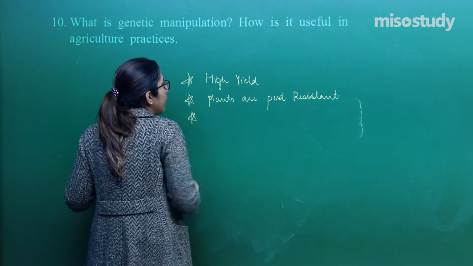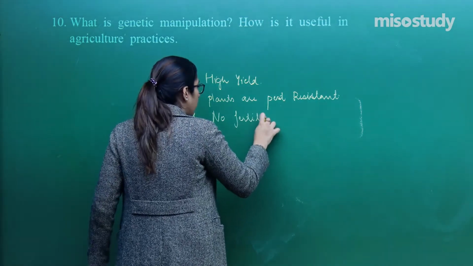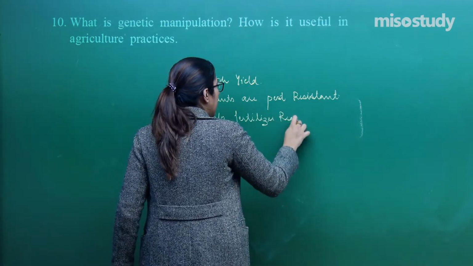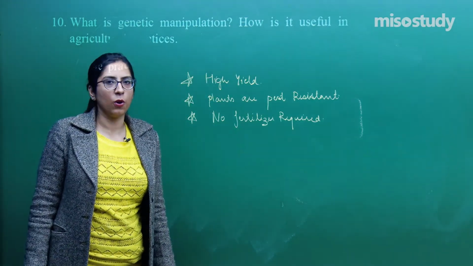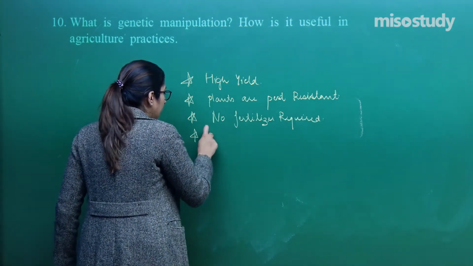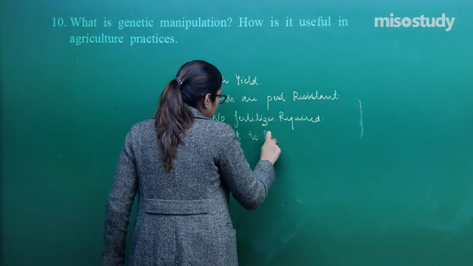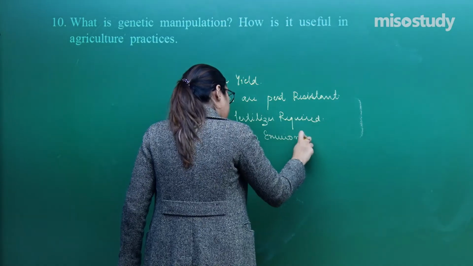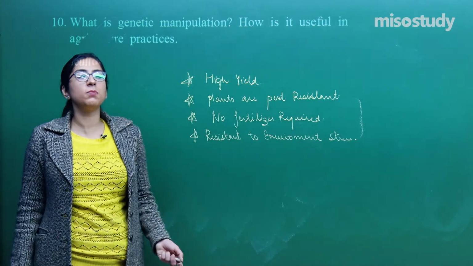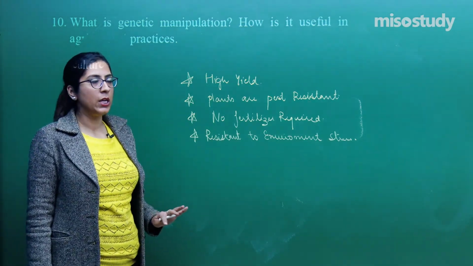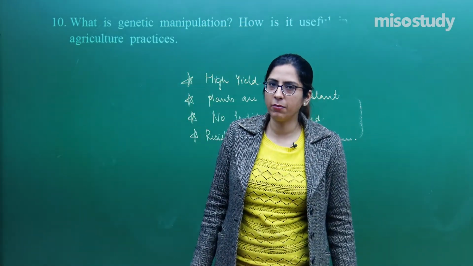Now, today we have crops also which do not require fertilizer, no fertilizer required. The reason is that we are using genetically modified crops. Another thing is they are resistant to environmental stress, right? For example, just imagine a situation where water is not present in a proper amount, nutrients are not present in a proper amount. That means they can easily adapt to such kinds of environmental stresses.